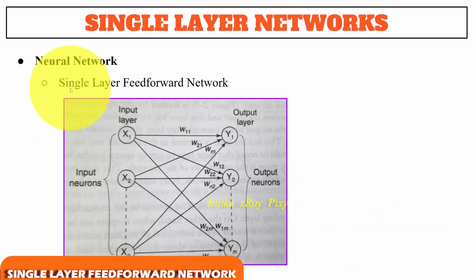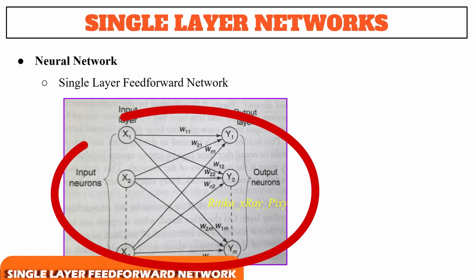Next we have the single layer feed forward network. We can call a network a feed forward network if no neuron in the output layer is an input to a node in the same layer. So here you can see this is a single layer feed forward network. We have the input layer with input neurons, and we have just the output layer with output neurons, and you can see the weights associated.